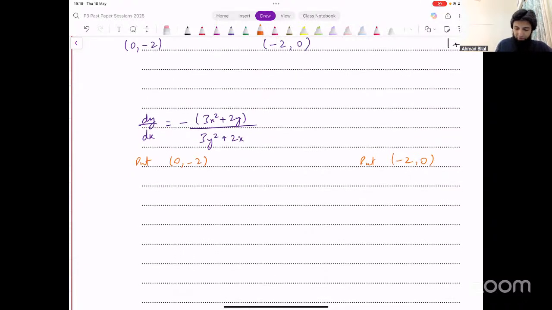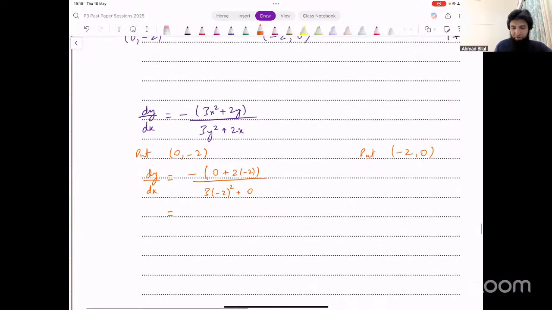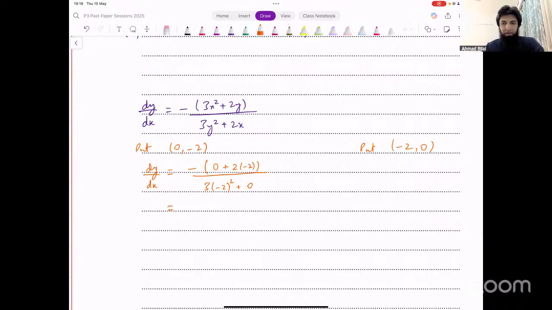Okay, so when we input x is 0 and y is minus 2, let's see what we get from that. Minus (0 plus 2 into minus 2) whole divided by (3 into minus 2 whole squared plus 0). Let's simplify this, and that will give you a value. Has somebody done this?